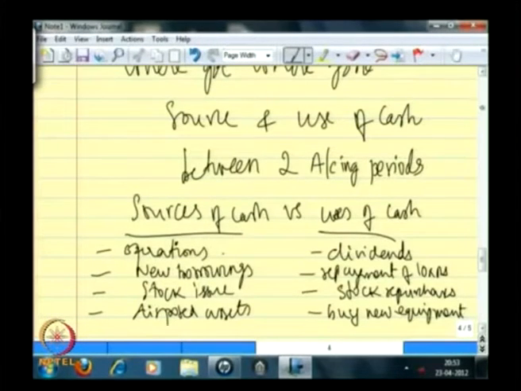So, you will have different activities that affect some of the account categories which have a direct bearing on cash. Either it could be the ones that have consumed cash or the ones that have generated cash to the firm.